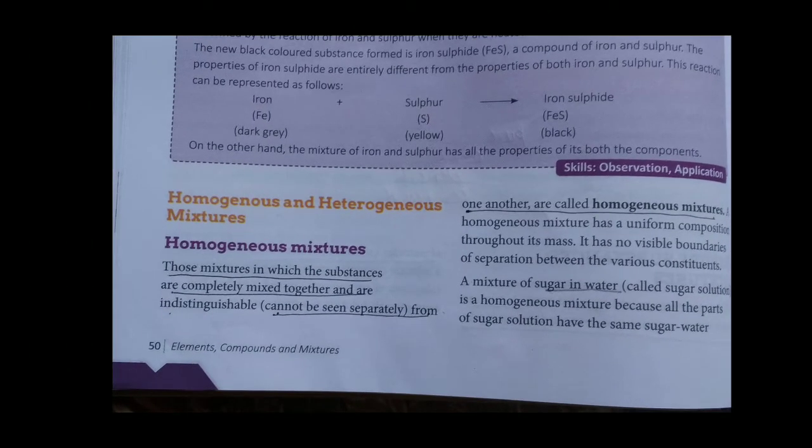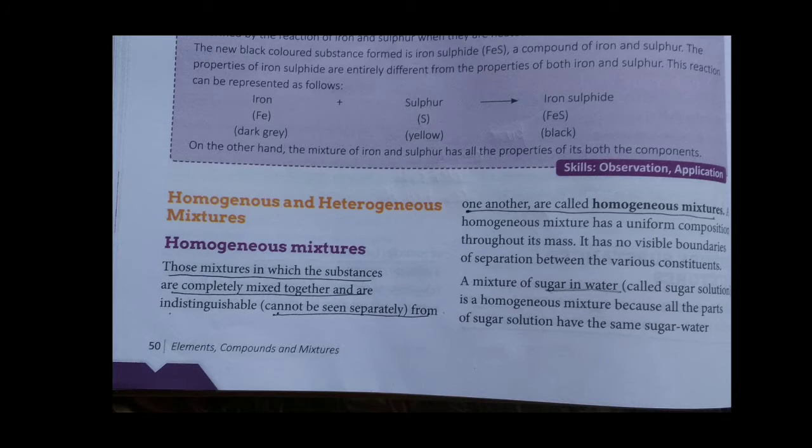Next, what we have to learn is about homogeneous and heterogeneous mixtures. These are actually two kinds of mixture. One is homogeneous, another is heterogeneous. Homogeneous means the constituents, or you can say the components, will be uniformly distributed.